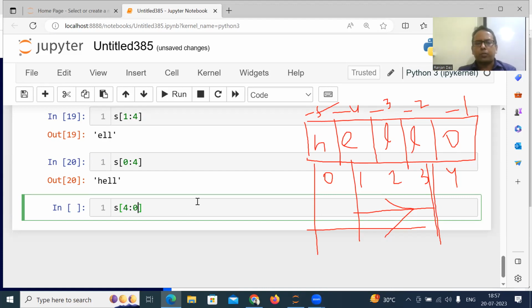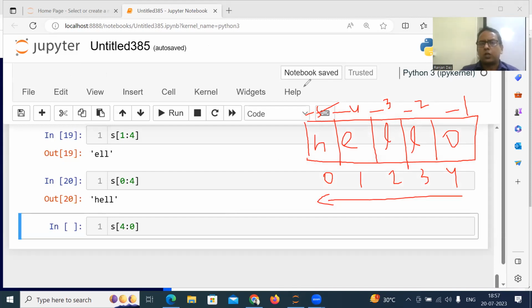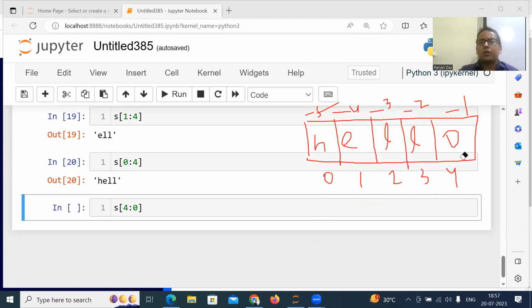Suppose I write here S of 4 colon 0. Then what will happen? Right now we are moving from 4 to 0, and the step is 1, because you know the default step is 1, and 1 means positive step. You want to move from right to left, but the step is positive. So is it possible? No. If you want to move from right to left, the step must be negative. So you cannot move. That means in such a situation, slicing is not possible and the answer will be an empty string, a string without any element.